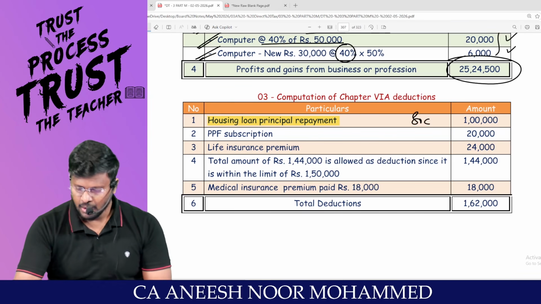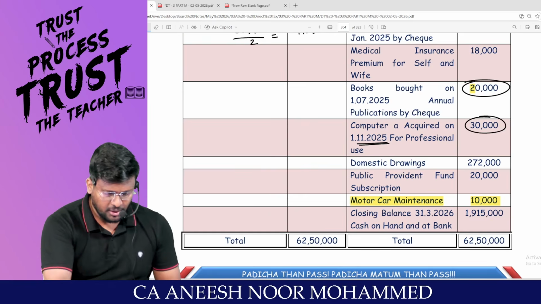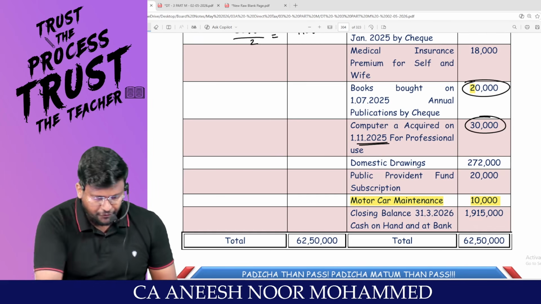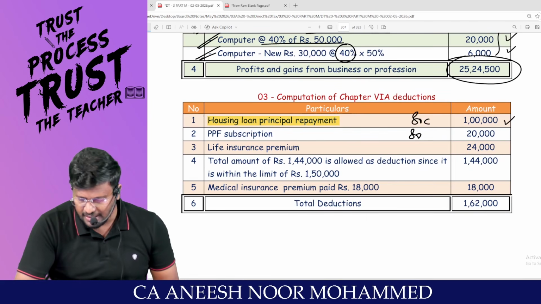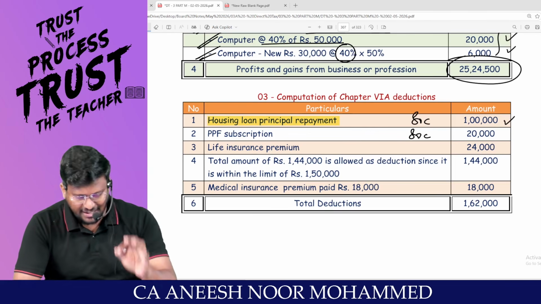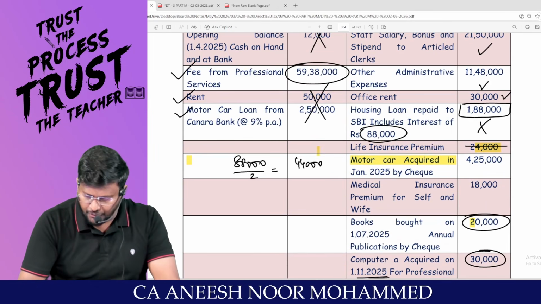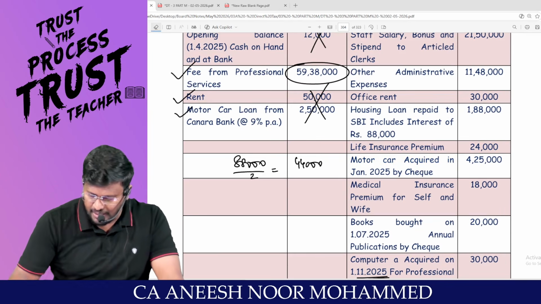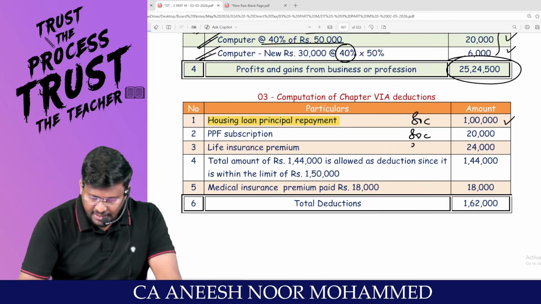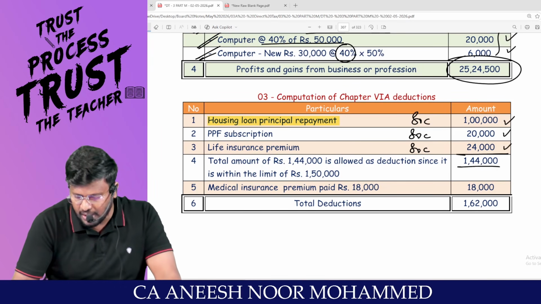Am I right, sir? So 1 lakh can be claimed as a deduction. PPF subscription, if you look at, sir, public provident fund subscription is there to the extent of 20,000. Even that is also entitled to claim deduction under 80C. Life insurance premium paid, you have paid life insurance premium of 24,000. Even that is also entitled to claim deduction under 80C. Sir, total 1 lakh plus 20 plus 24, now 1,44,000.